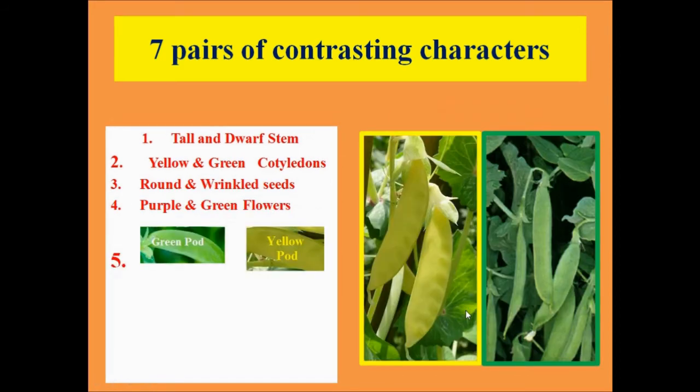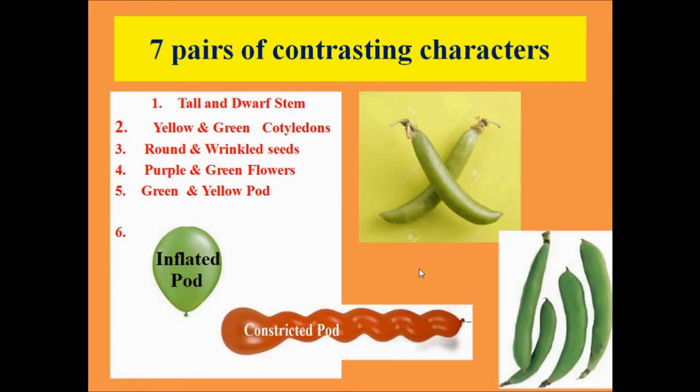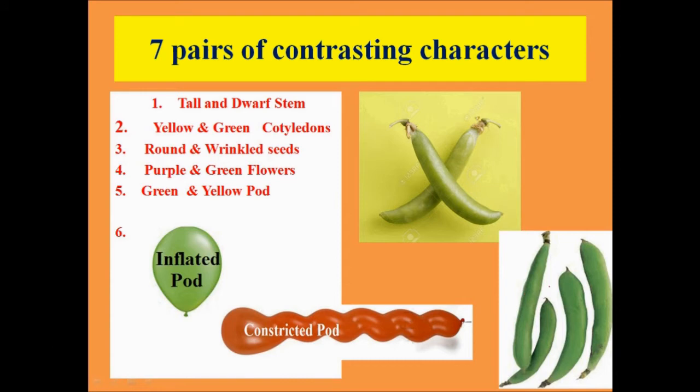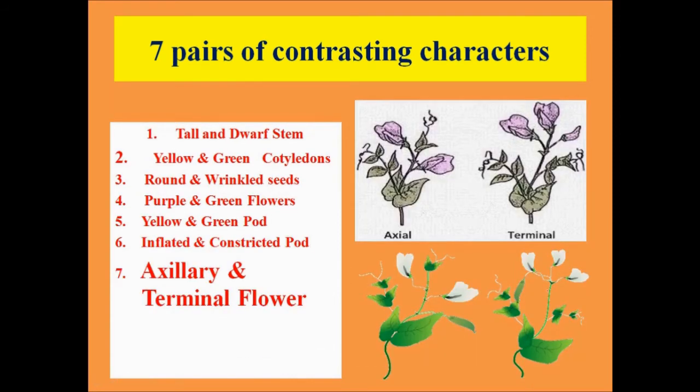The fifth one was regarding the color of the pod, whether the plant had a green pod or a yellow pod. The sixth one was the shape of the pod, whether the pod was inflated or constricted. And finally, it was the position of the flower, whether the flower was axial in position or terminal in position. So these were the 7 pairs of contrasting characters which Mendel used, one character at a time, for each and every experiment of his.